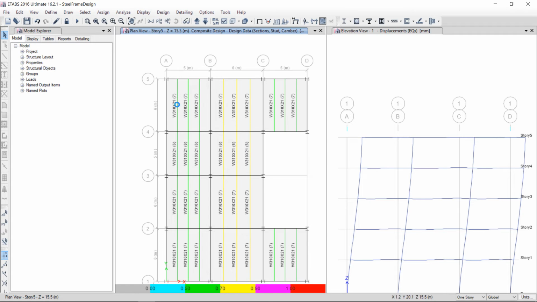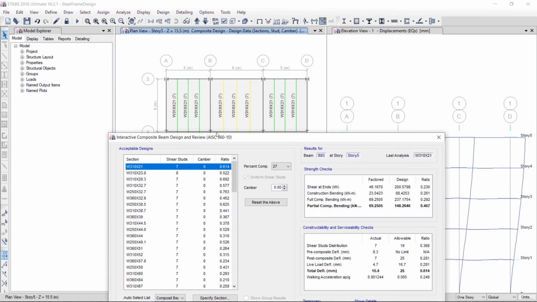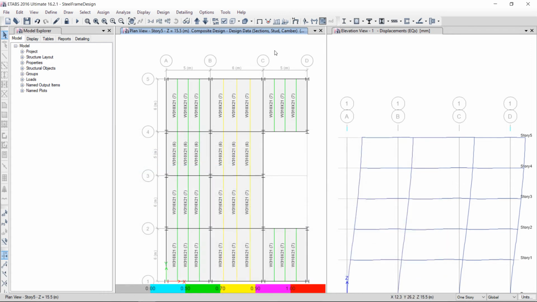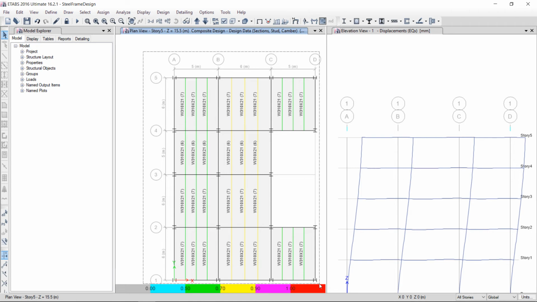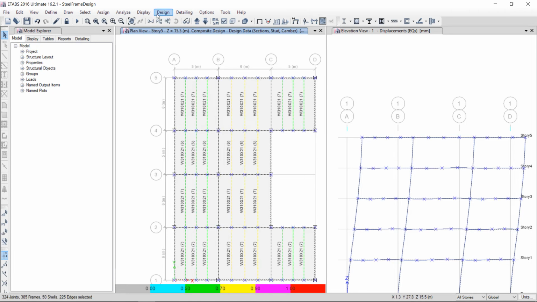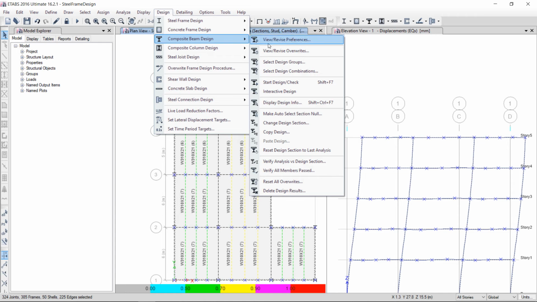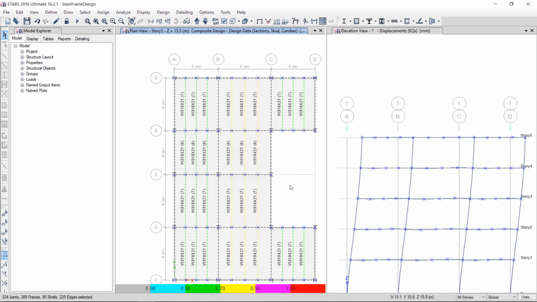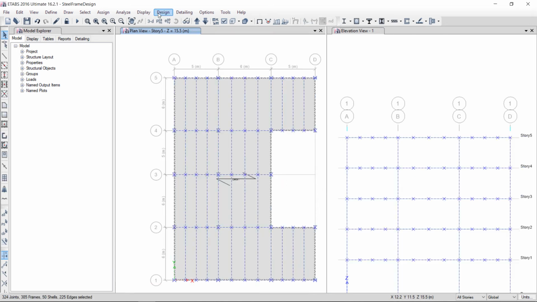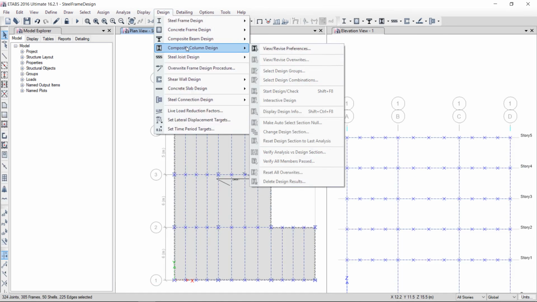Here right click. Okay, you can see here W310 by 21. Okay, so now I will select all. I am going to fix all these secondary beams. Select all beams, go to design, composite beam design, make auto select section null. Okay, sorry, design, composite beam design.